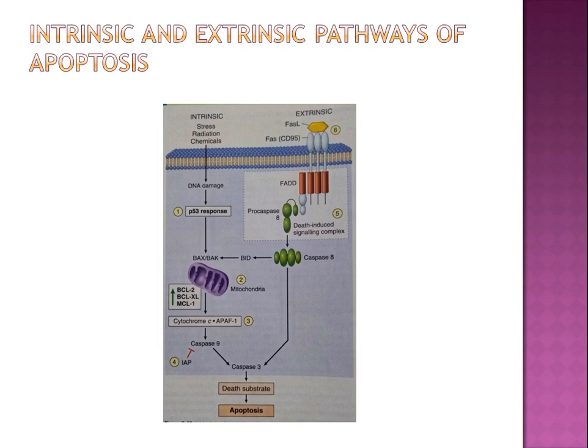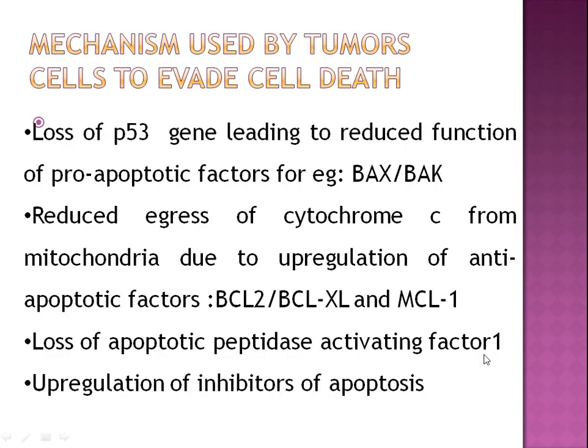On the other hand, in the extrinsic pathway, whenever FASL comes and attaches to the receptor, it leads to activation of FADD, and the death-inducing signaling complex is activated, procaspase is converted into caspase 8, and ultimately leads to production of caspase 3, which leads to apoptosis. So this is the diagrammatic representation.